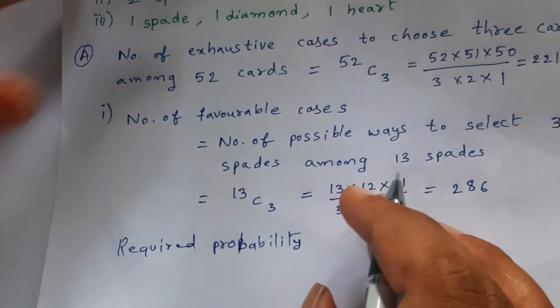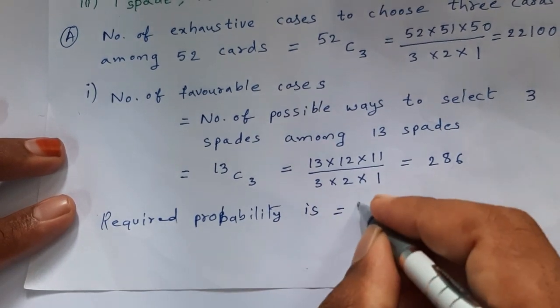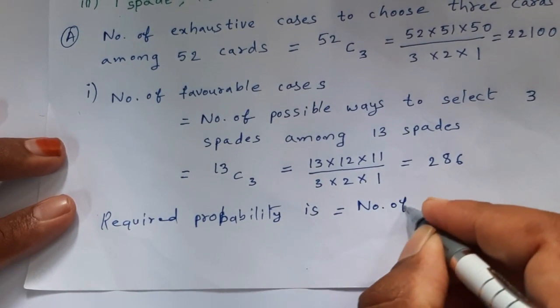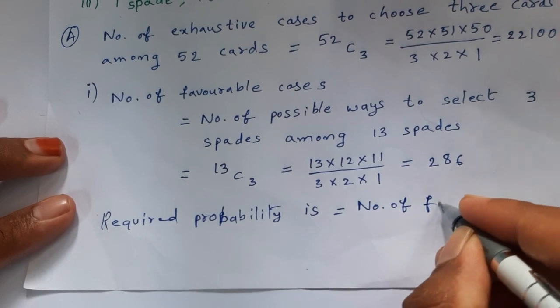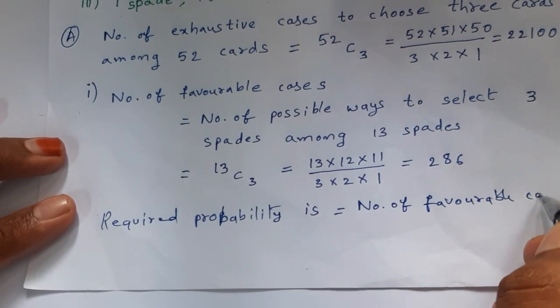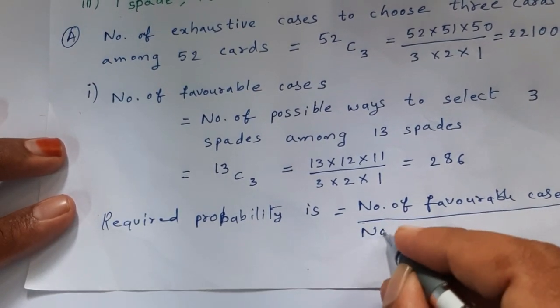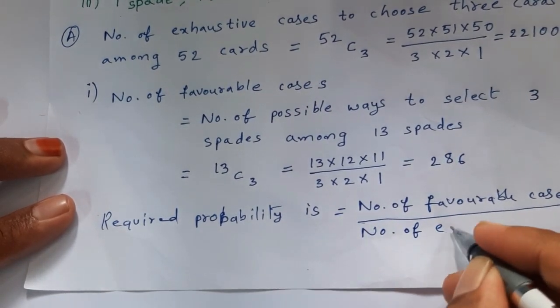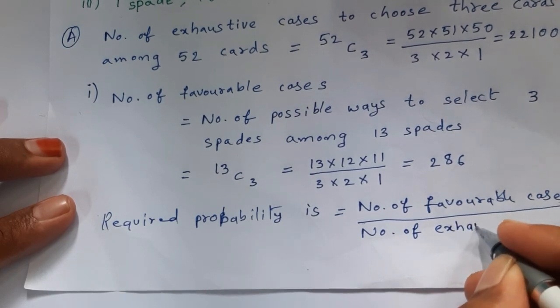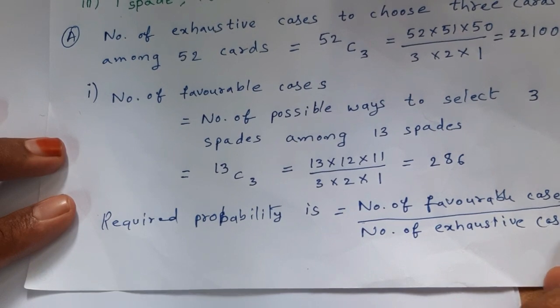Therefore, the required probability is given by number of favorable cases by number of exhaustive cases.